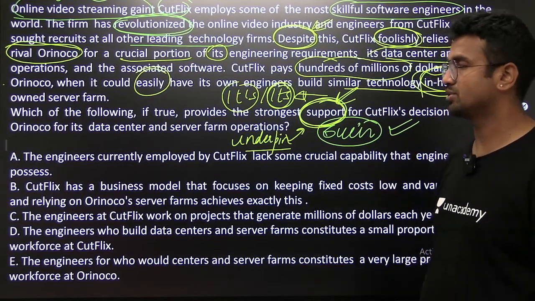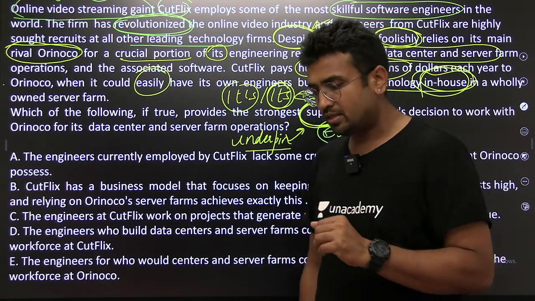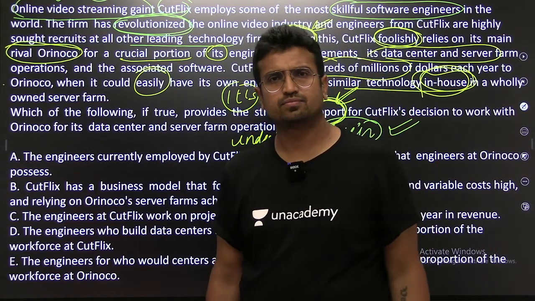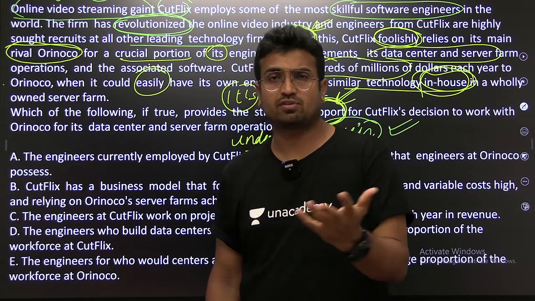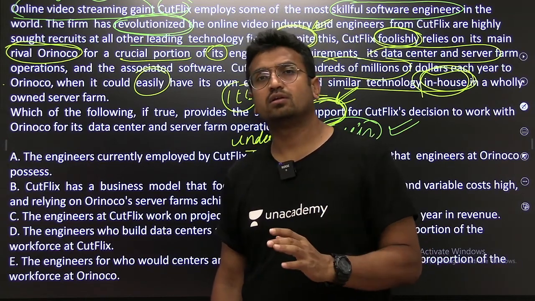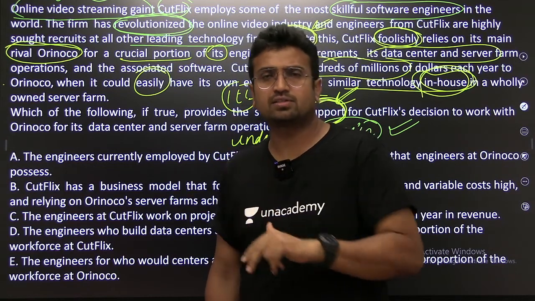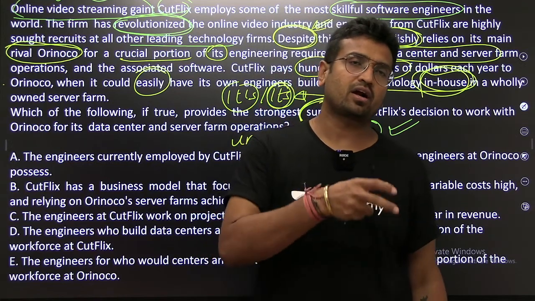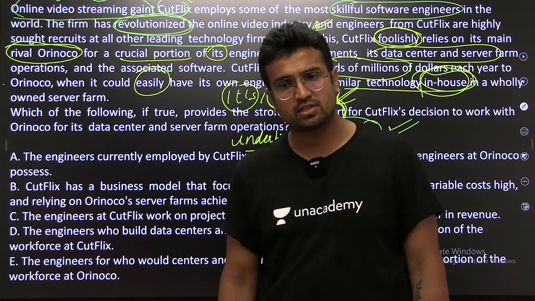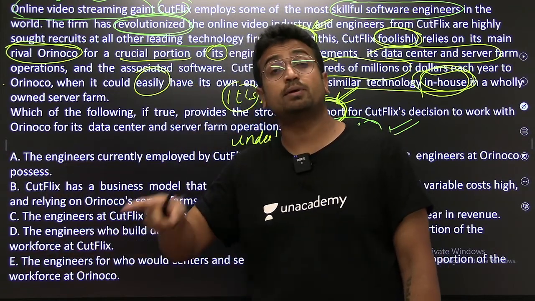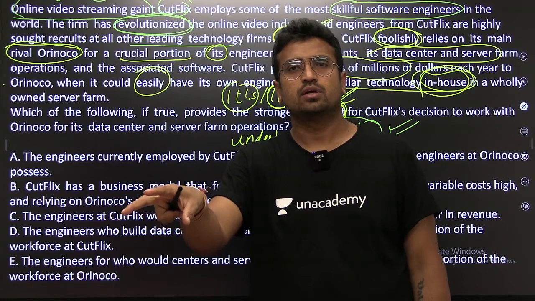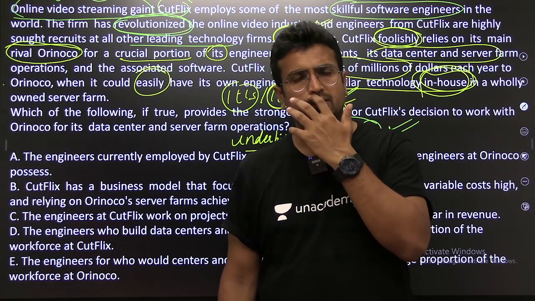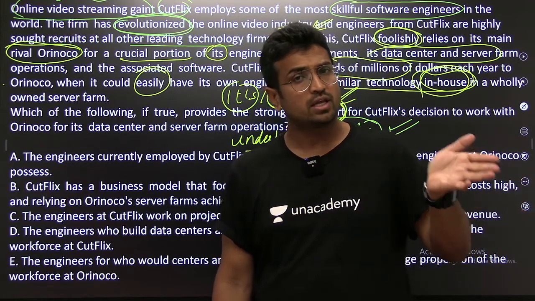Now, we need to understand this question. Cutflix is a market leader, no doubt about it. They have revolutionized the online industry, and they have got the best of the minds. Still, I don't know why, the author believes that it is an absolutely ludicrous idea that a company like Cutflix, which has got the best minds in the business, still depends on its own rival for certain things. When they have such high quality minds, they should prepare all these things in-house.